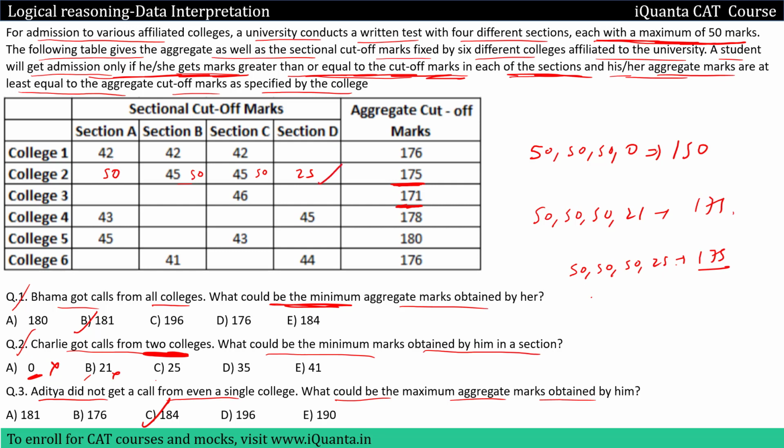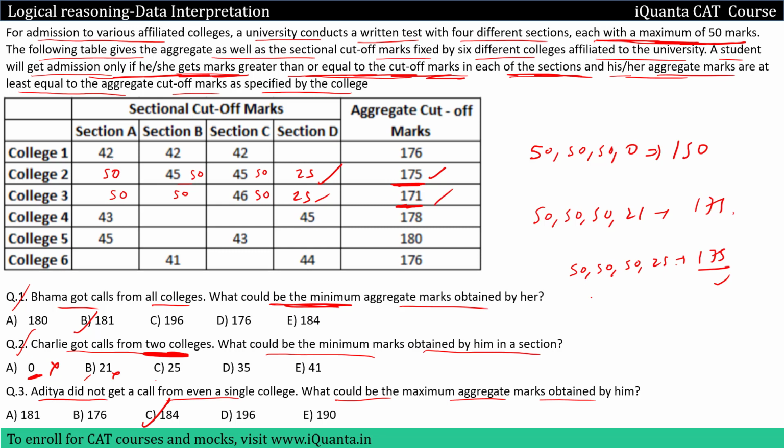And yes, we can see that aggregate is also 175 for this particular college and sectional cutoffs are being cleared, okay? Then similarly, if I check it for this college having aggregate of 171, we can give 50, 50, 50 and 25 again over here, okay? Even then we are crossing a total aggregate of this 171, okay?